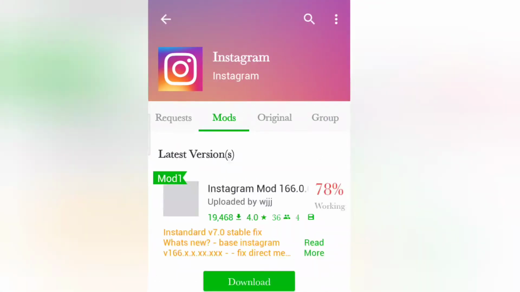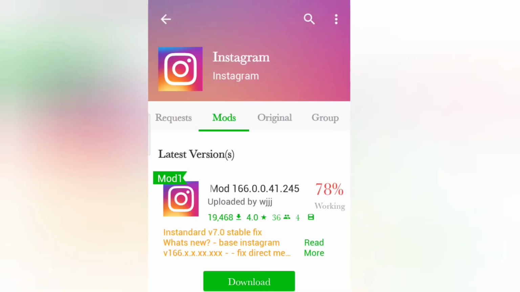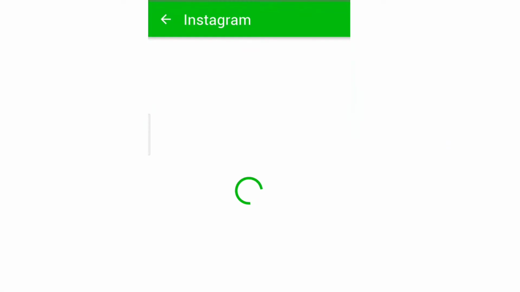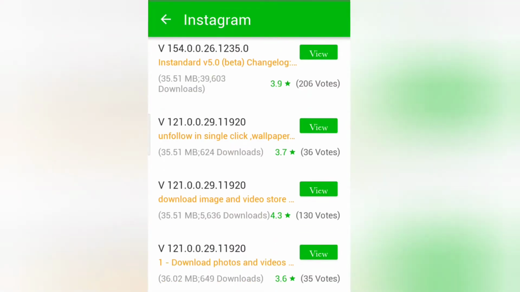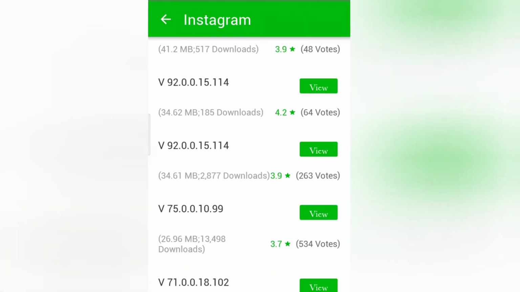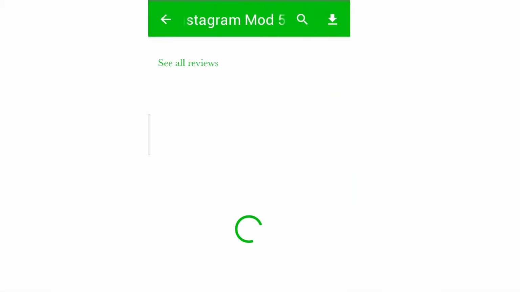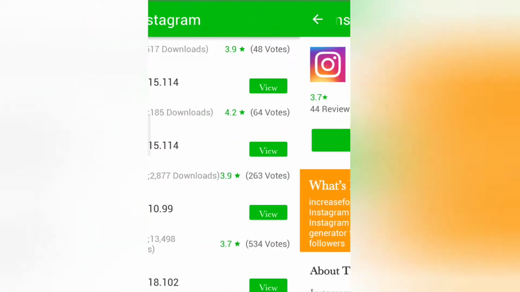See, you have options like mods and original. You shouldn't download the first mod, but scroll down and click on more versions. See, the first one does not work, so don't download the first one. As you can see, there are many mods here. The last mod has a special feature. For example, by downloading this mod, you'll get increased followers and automatic likes, as many likes as you want. That's it. The last mod is for likes and followers, not much.